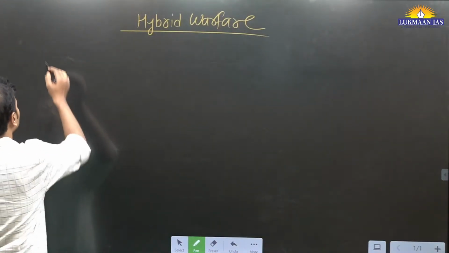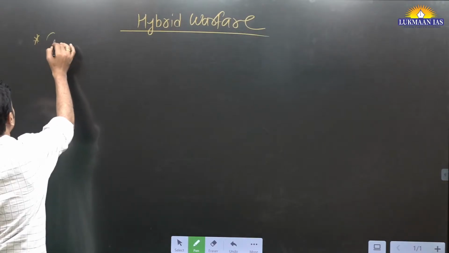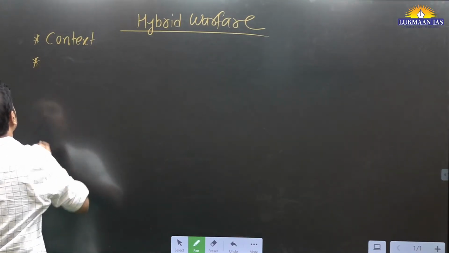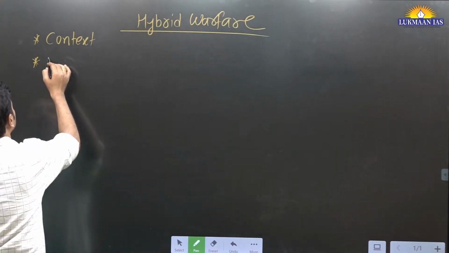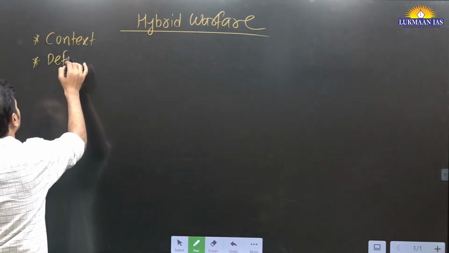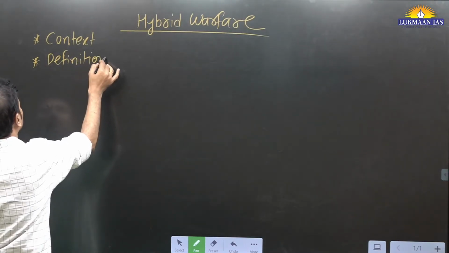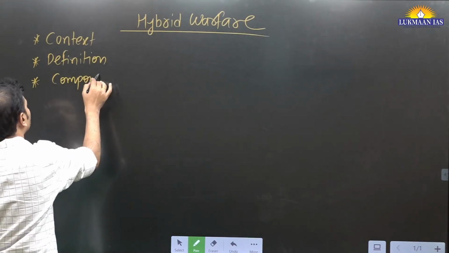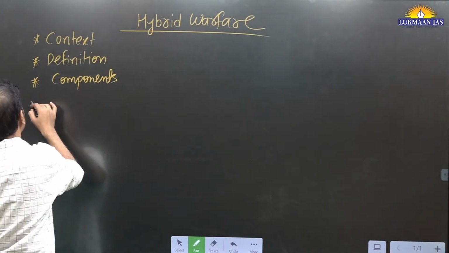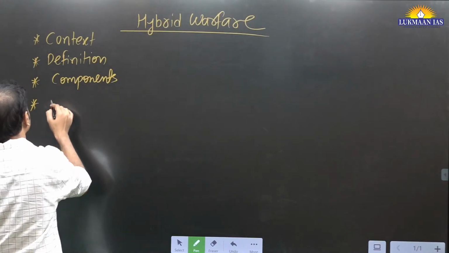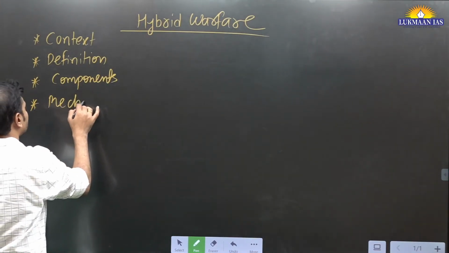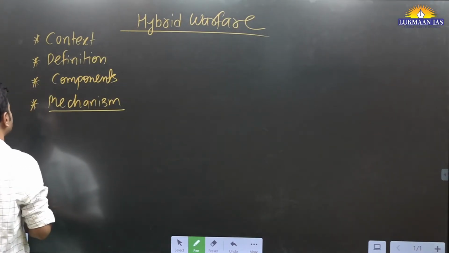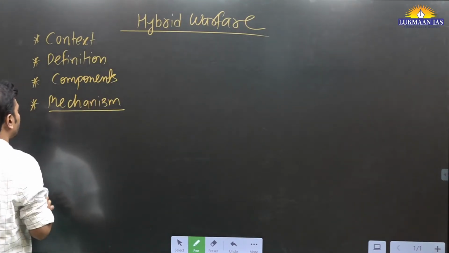Hybrid warfare. First of all, we'll see the context, why it is in news. Then we'll try to understand the definition, the meaning. Then we'll try to understand its components. Mechanism, how this warfare is carried out. We'll try to understand the details. Conceptual understanding is very important.